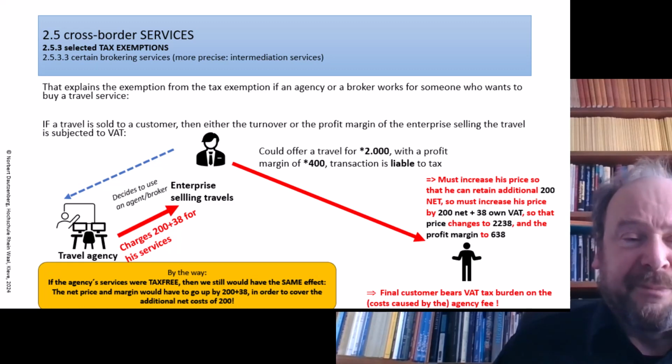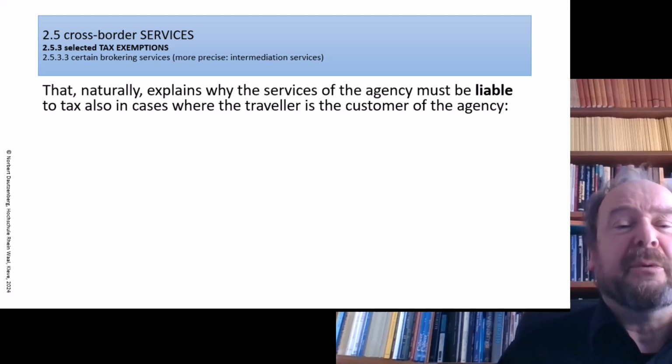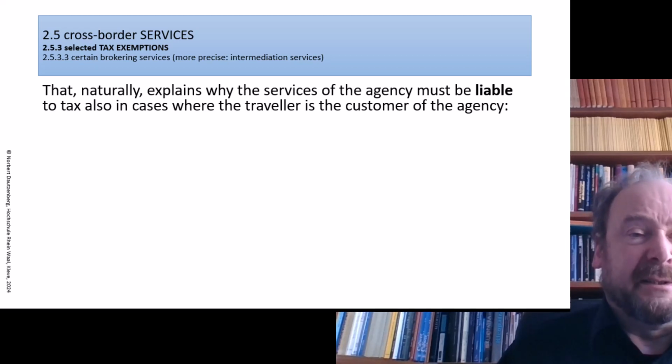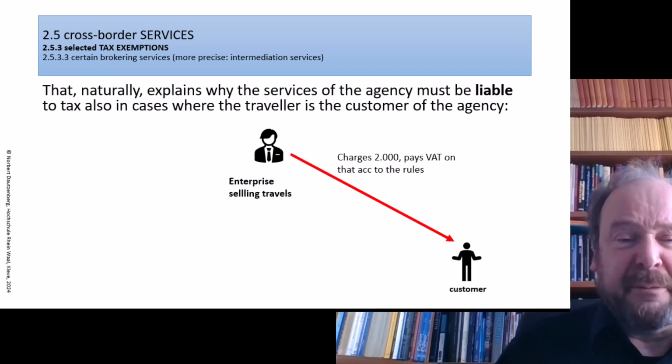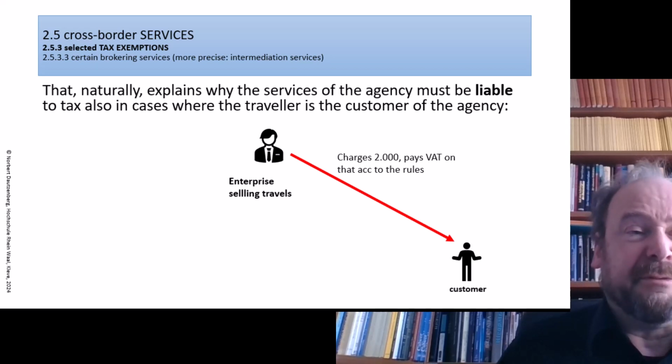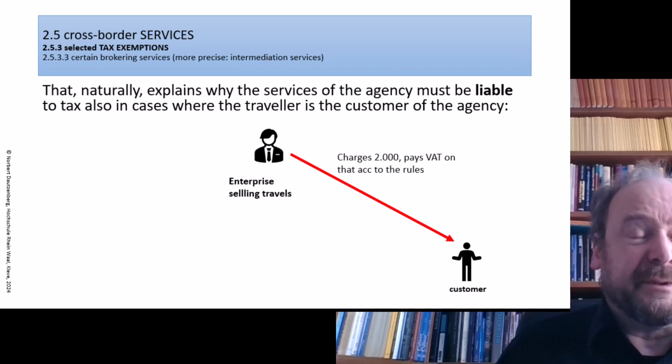And naturally, this explains why, if the agency is working for the traveler, the same effect must be there. So if we have the enterprise selling a travel, we have the customer here wanting to travel. The enterprise charges 2,000, includes a VAT amount, either on the total sales price or on the profit margin, depending on the special regimes for travels, whatever applies in that case.